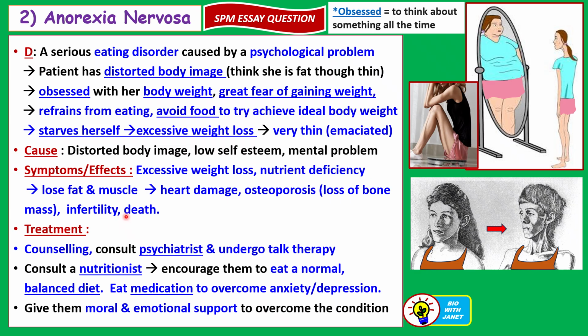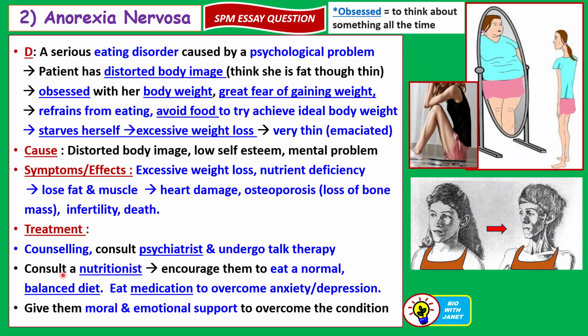Even the absence of menstruation or periods, and then if it's very serious, it can lead to death because they refrain from eating, they starve themselves. Treatment: they need to see a counselor or a psychiatrist who can help them by talking to them. So this is called psychotherapy or talk therapy.